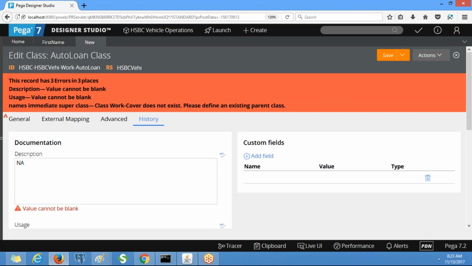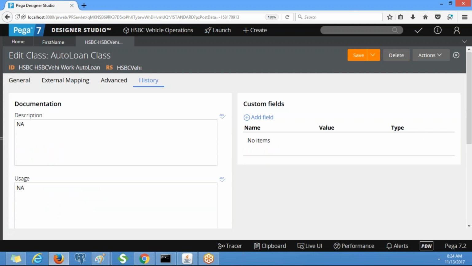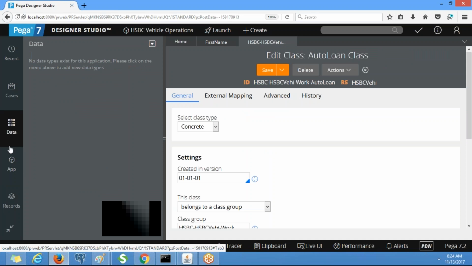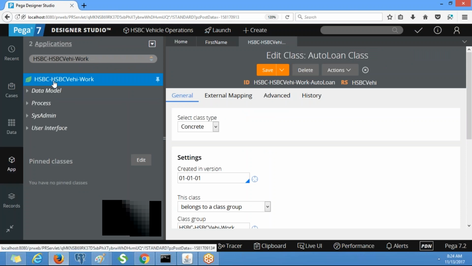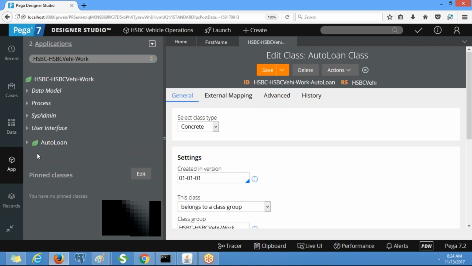Now click on save. So this is saved. Now if you refresh this class group, you will see the class created under this, auto loan.